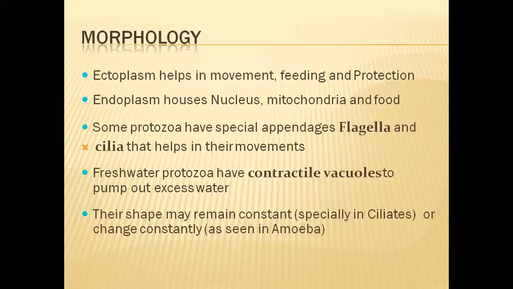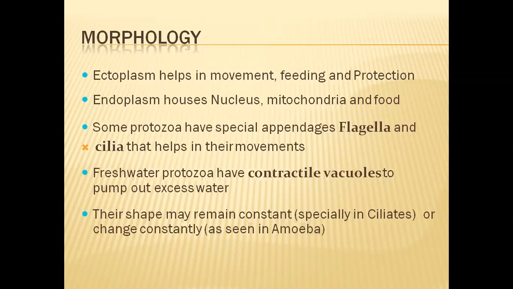The ectoplasm helps in movement, in feeding, and in protection also. Endoplasm houses all major cell organelles like nucleus, mitochondria, food vacuoles, endoplasmic reticulum, Golgi complex, lysosome. Some protozoans have special appendages or organelles called flagella and cilia, which help in the movement of these organisms.